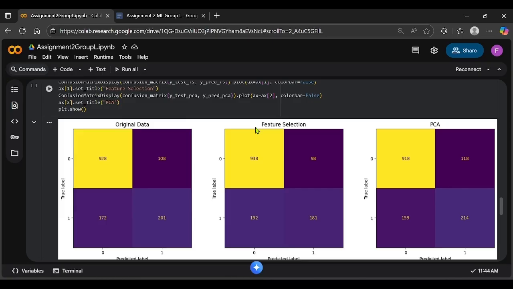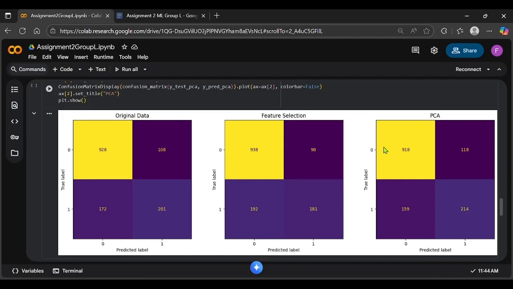The model might have lost some information when we reduced the number of features using SelectKBest. And the third confusion matrix shows improved performance again, with clearer separation and more correct predictions, indicating PCA preserved most of the essential variance from the data.